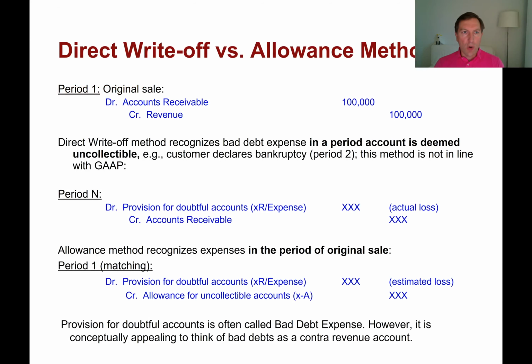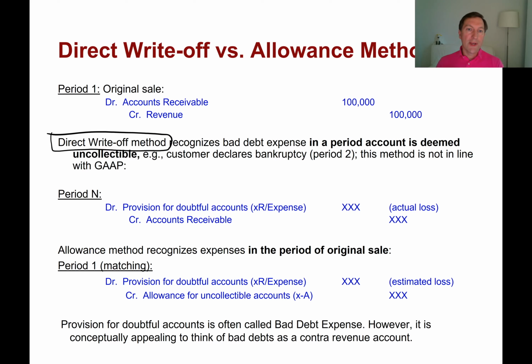Okay, so suppose we make an original sale and book accounts receivable 100,000 and credit revenue with 100,000, right? Of course, when we make a sale, we expect to receive the amount, but sometimes it happens that you cannot receive it. So under the direct write-off method, we would book the original sale and then we would sit and wait. Maybe we would have to wait for one period, second period, third period, hoping to collect the 100,000.